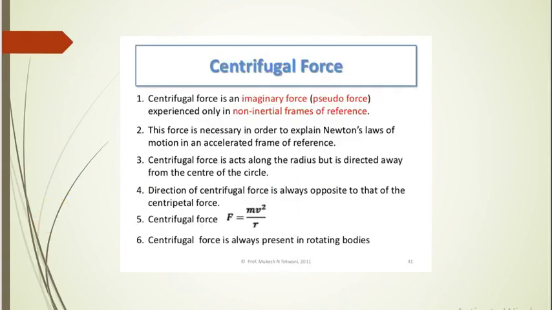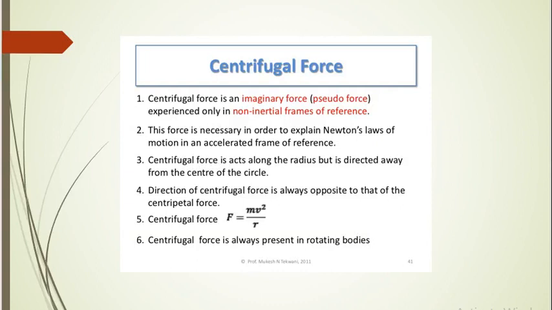Next, centrifugal force. Exactly opposite to this, centrifugal force is an imaginary or pseudo force. This force is experienced only in non-inertial frames of reference. This force is necessary in order to explain Newton's law of motion in an accelerated frame of reference.